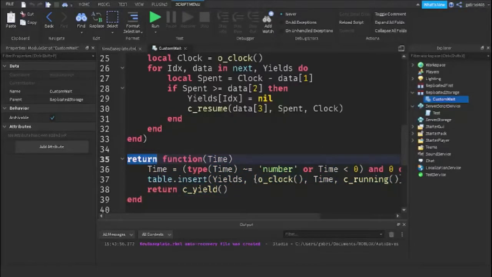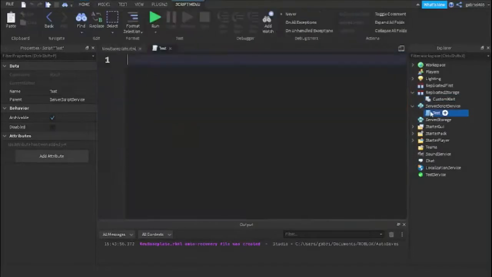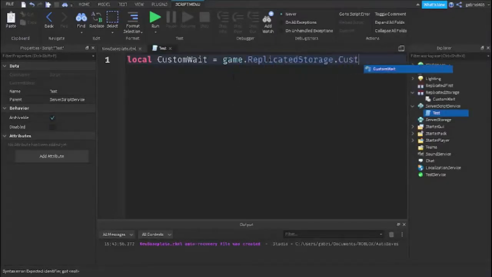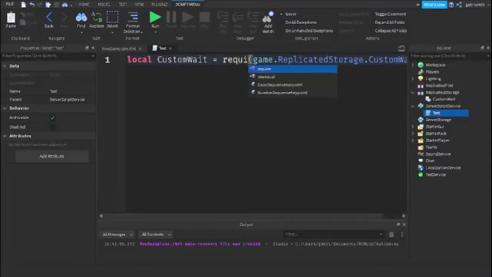Every module will have a return, usually at the end of the module, and then it says the function with the time that we're going to pass to it. So yeah, we're going to just use this module. It is a very easy module for beginners. Now let's just require it. Okay, so we're going to get CustomWait equals game.ReplicatedStorage.CustomWait, and then we have to wrap it in a require. So we're going to put these in parentheses and require it, because that is how we require a module.